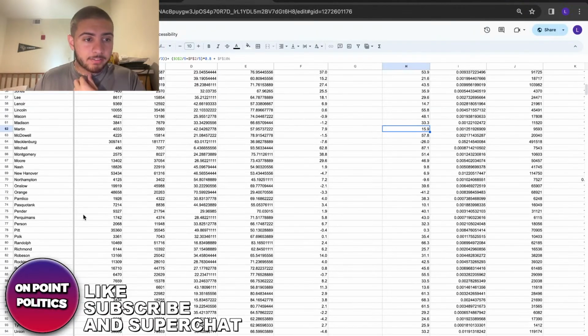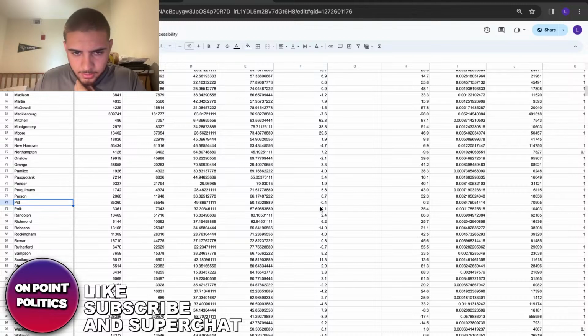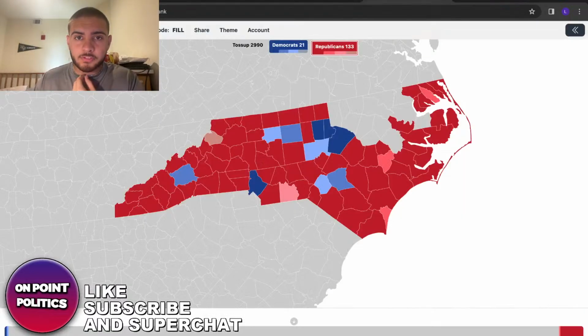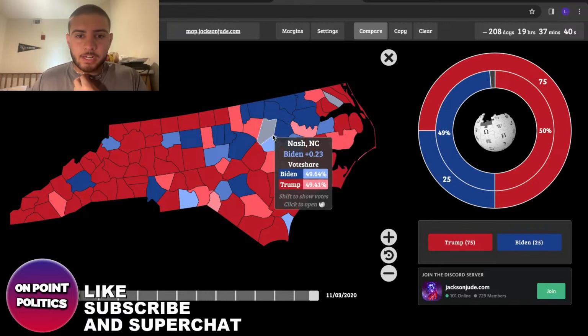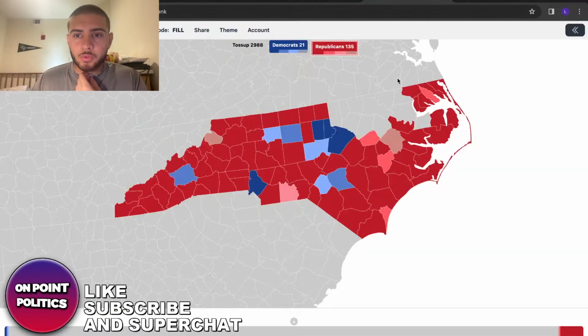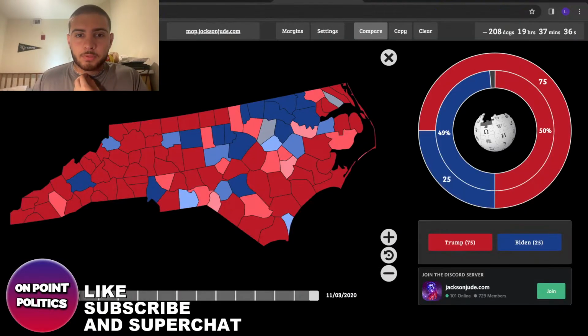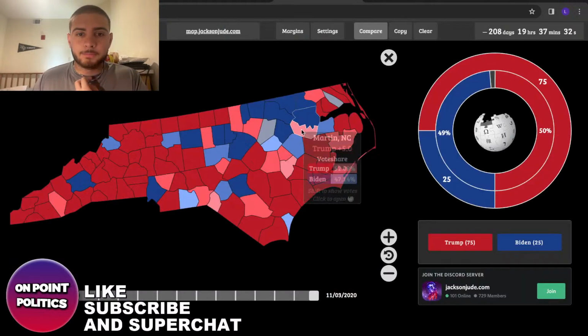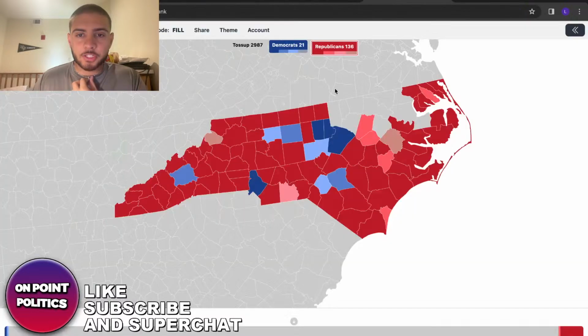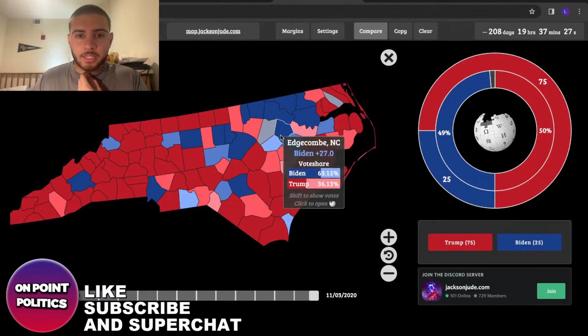Pitt, he probably ends up flipping Pitt County. Let me see. Yeah, look, he barely flips it by 0.3%. He barely flips Pitt County. This is going to be likely 100%. And now we're getting into some of these more Republican or more Democratic counties. That's going likely for sure. These are going to go safe according to the model.